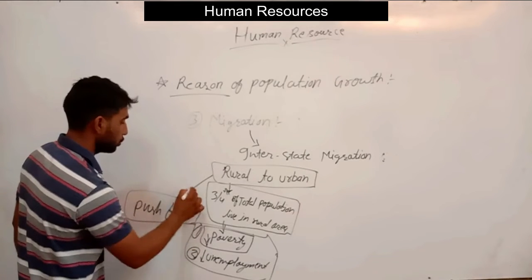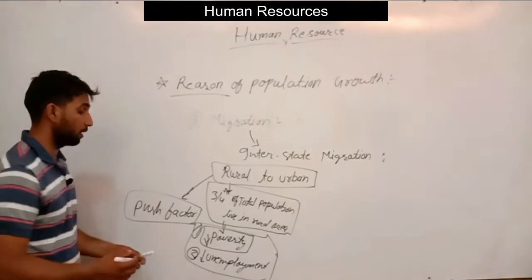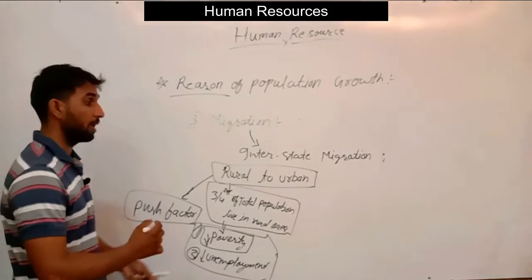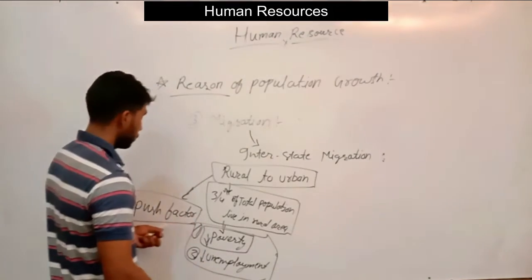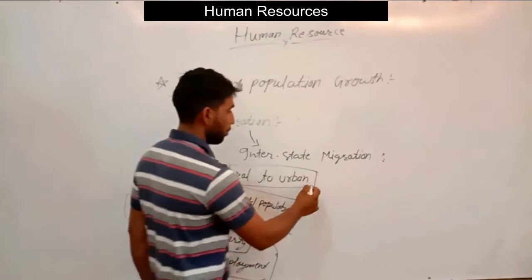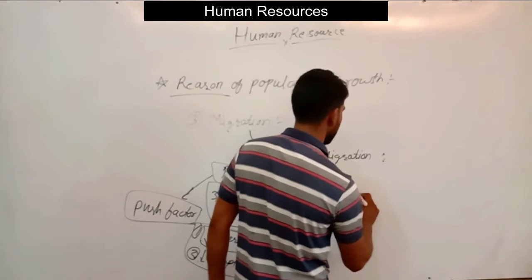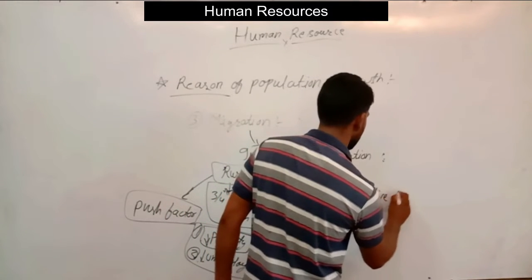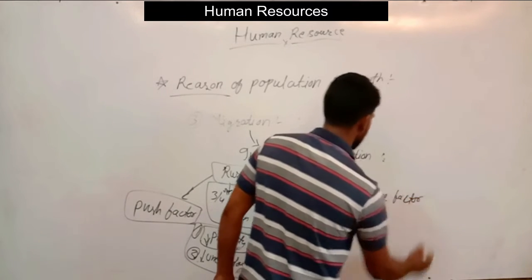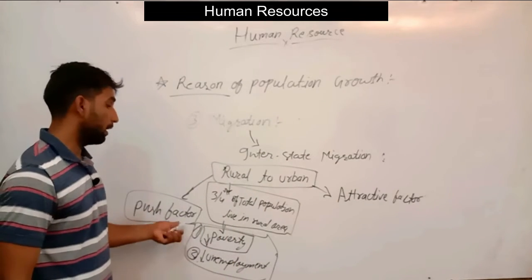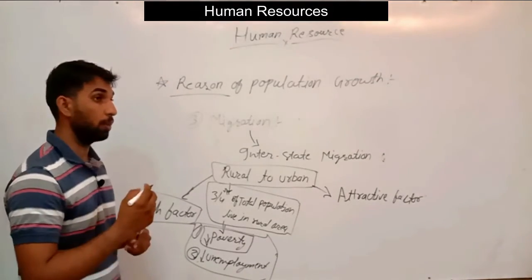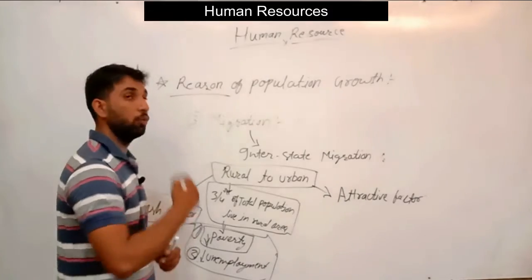They are a restriction or a negative factor that affects the number of persons and pushes or forces them to migrate from here to another place.